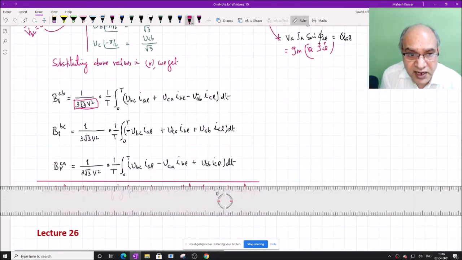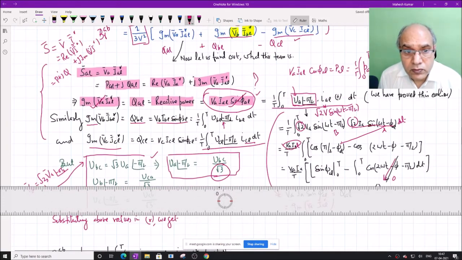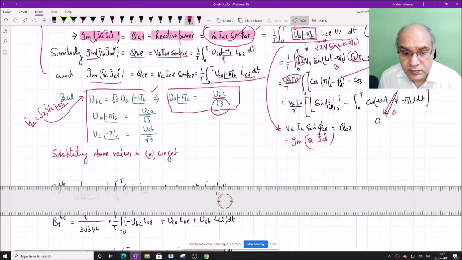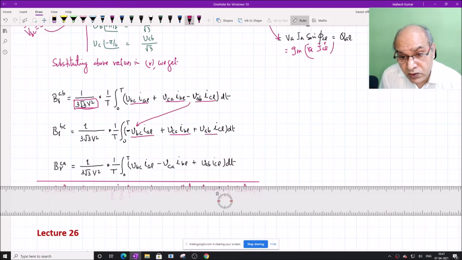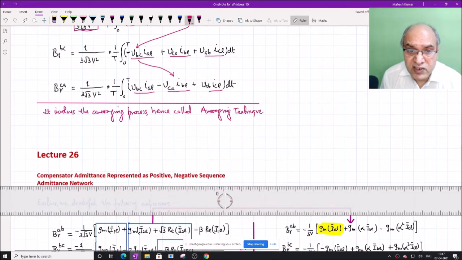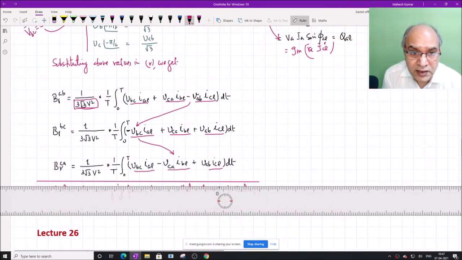So 1 by T is outside here, and the integral is from 0 to T. The first term is therefore BBC into IAL, BCA into IBL, minus BAB into ICL. The next term has a minus sign: minus BBC into IAL, BCA into IBL plus BAB into ICL. The next term: BBC into IAL minus BCA into IBL plus BAB into ICL. And all are being averaged over a cycle of one period, 0 to T, 1 by T.